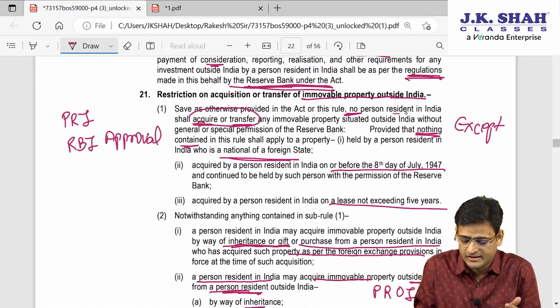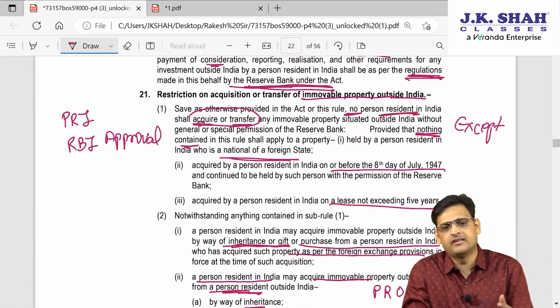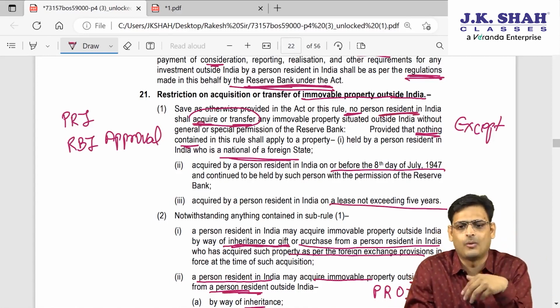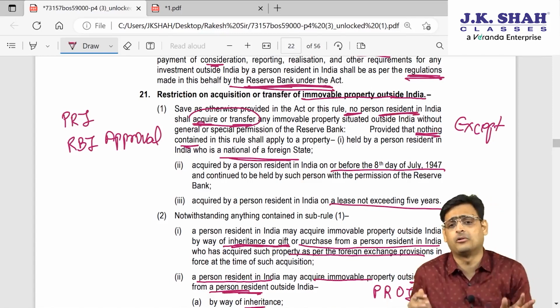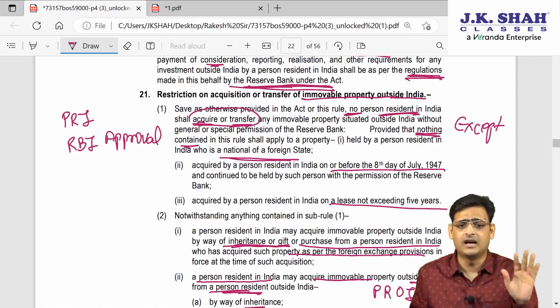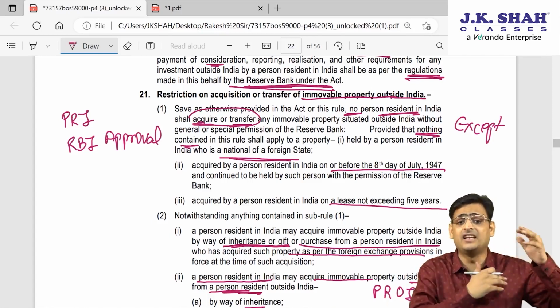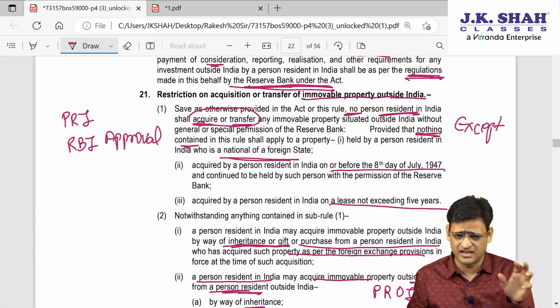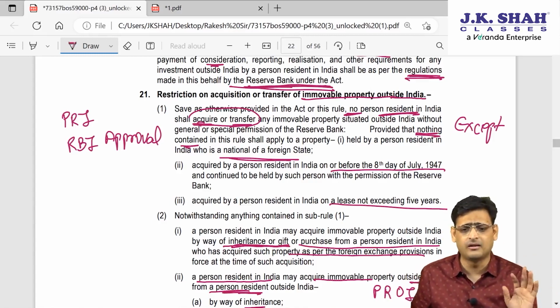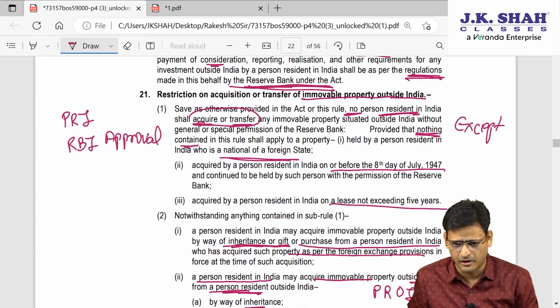Any resident, obviously the restriction will be for residents, any resident who wants to purchase or acquire immovable property outside India, or transfer immovable property outside India, usually needs RBI approval unless it is generally allowed by special permission or general permission. So if there is any general permission or special permission by RBI, you can acquire or transfer immovable property outside India.